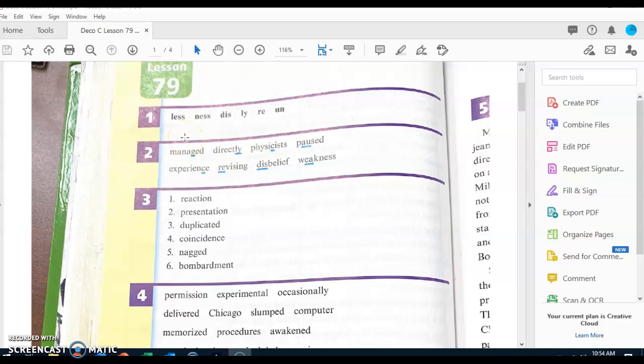Hi boys and girls, today we're going to be completing lesson 79. When you're done, I'm going to go ahead and ask you to send me a picture of your assignment. Now let's go ahead and begin with part 1.